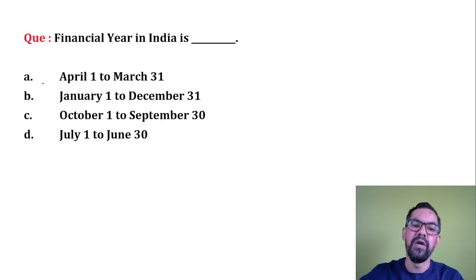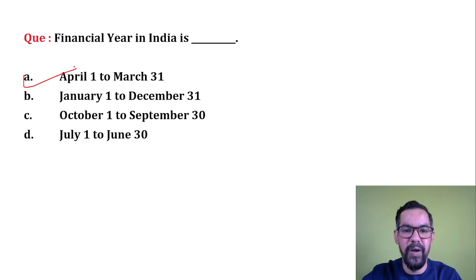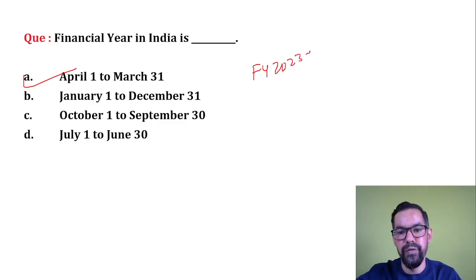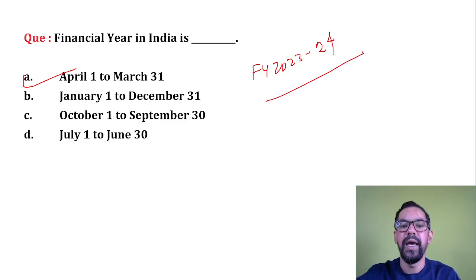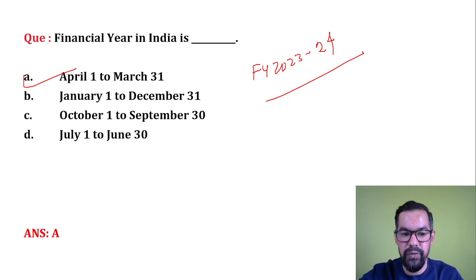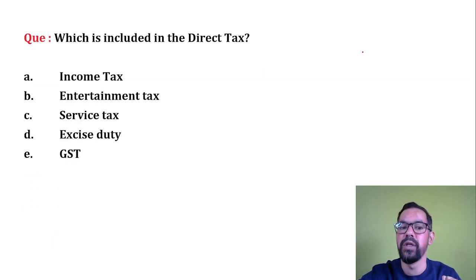Okay, next one. The financial year in India is April 1st to 31st March. We already discussed this one. Let's say the next financial year is financial year 23-24. It will start from 1st of April 2023 and end on 31st of March 2024. So option A is the correct answer for this one.